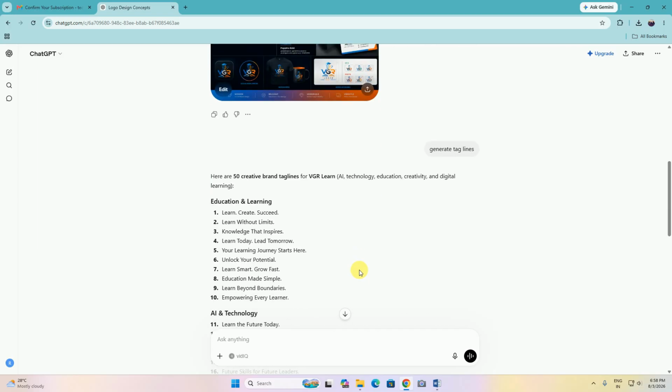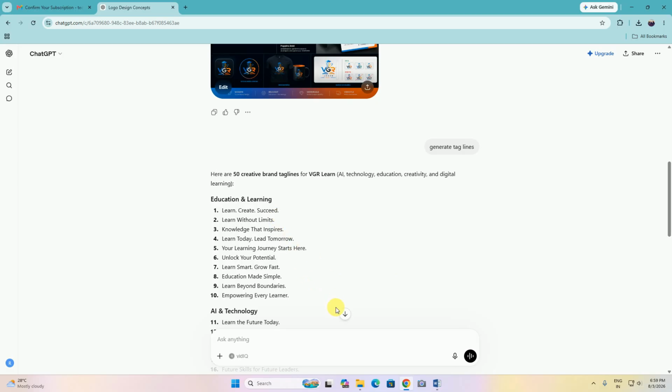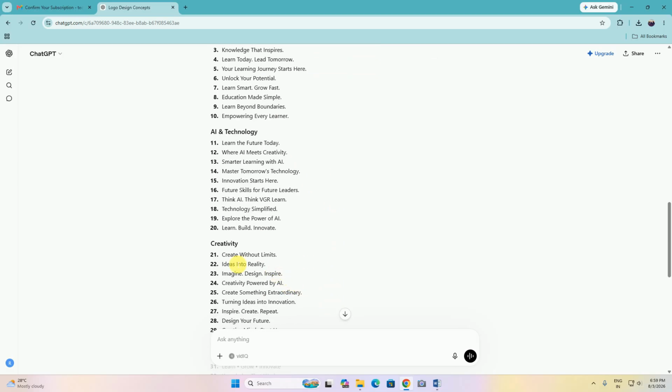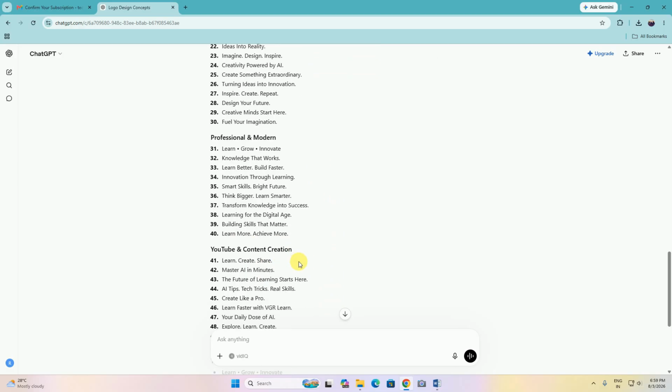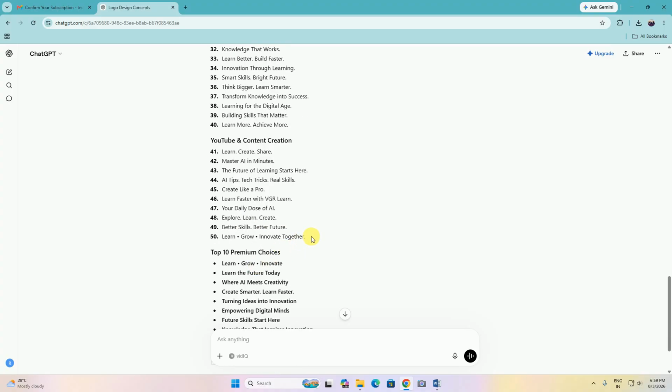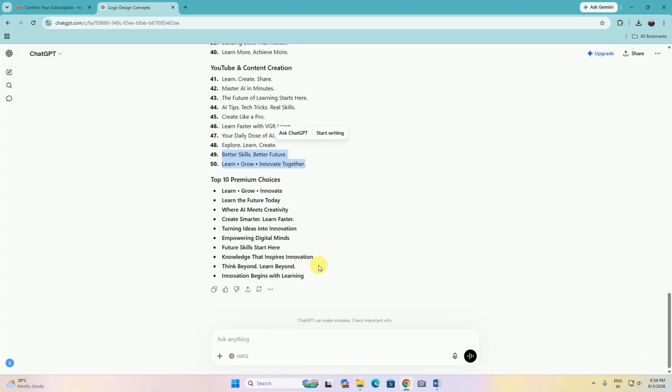You observe this. The brand taglines are VGR Learn, AI, technology, education, create, and digital learning. This is education learning, AI technology learning, creative learning, and professional, and YouTube content creating. This much is given. The top 10 premium choices are also given this way.